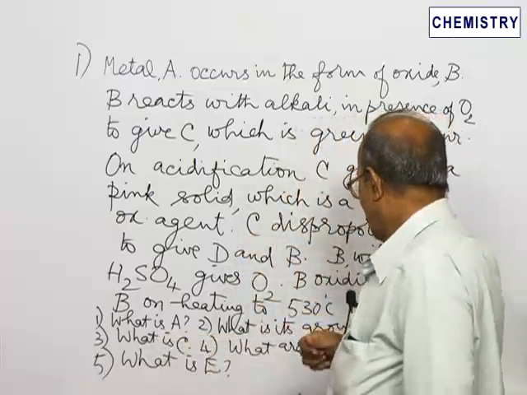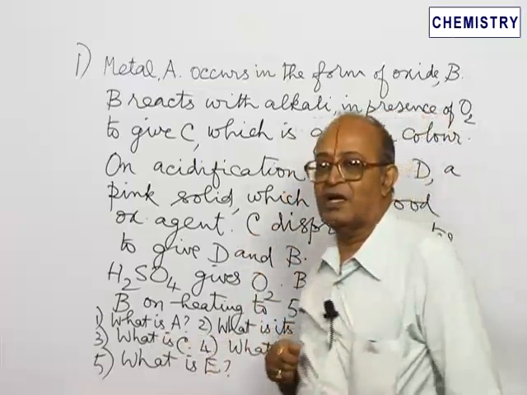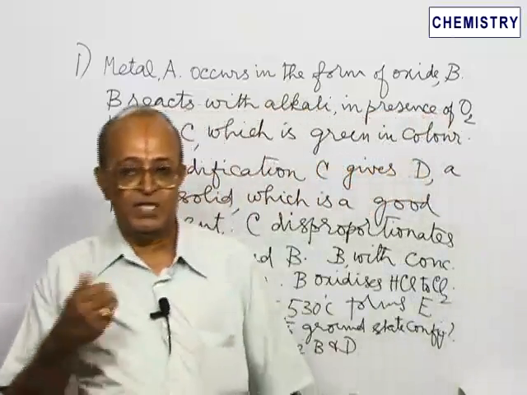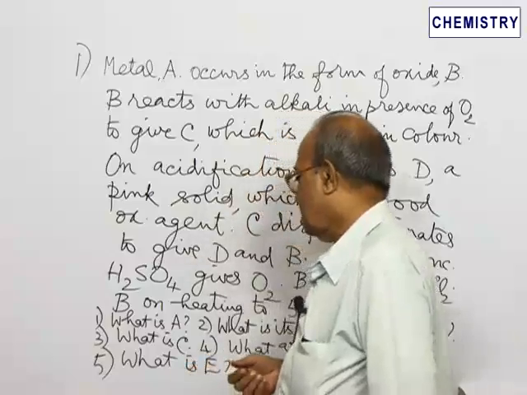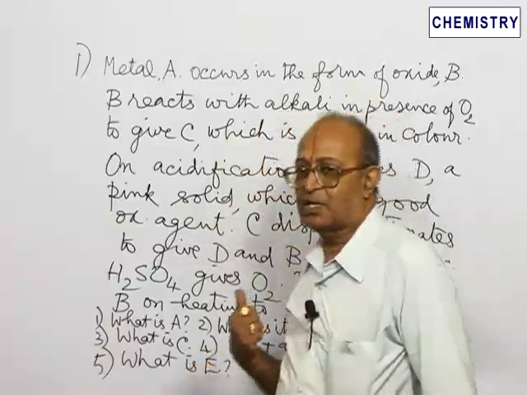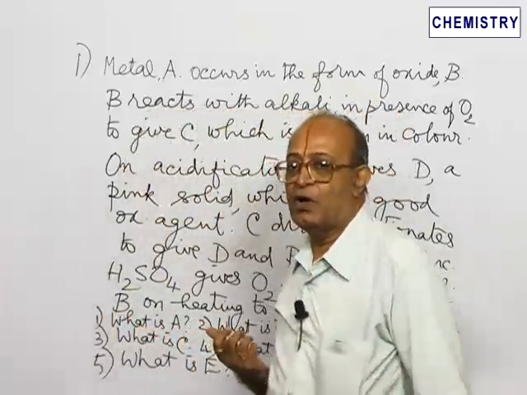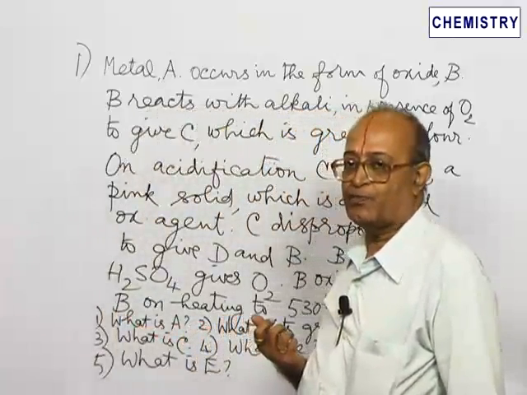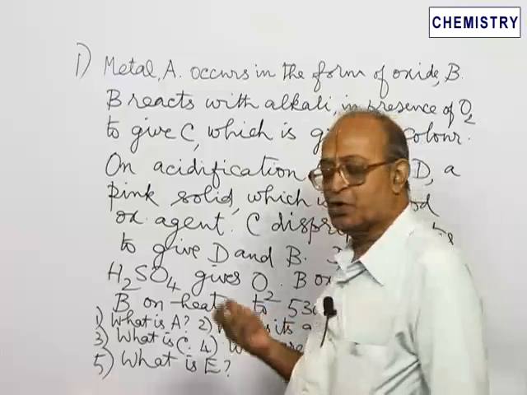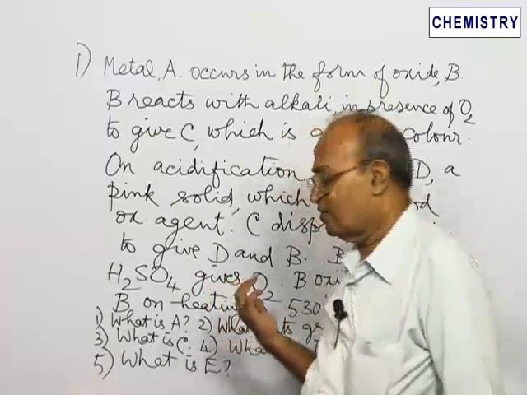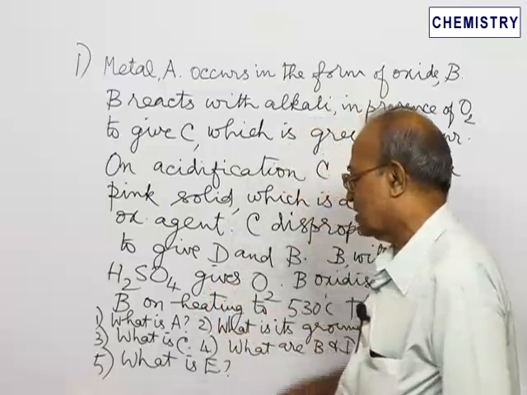Second question, what is its ground state configuration? Since we know metal A is manganese, its ground state configuration is 3d5 4s2. 3d5 4s2 is the ground state configuration of manganese.